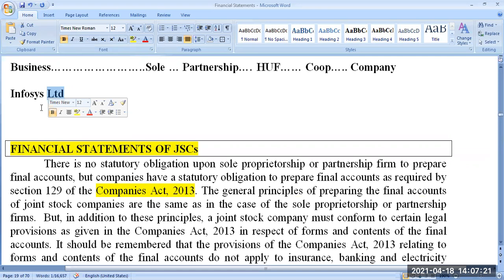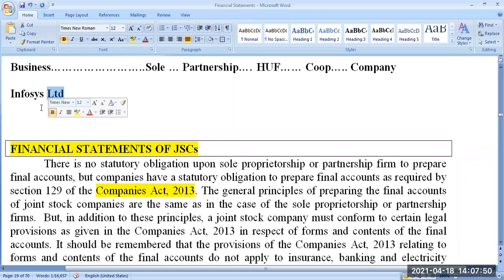On behalf of me, I appoint the board of directors. Like me, there are so many shareholders. In association with them, we elect some board of directors. They will take care of the daily business activities. But how it is taken care, that is being recorded in accounting. That is why accounting becomes more important in the joint stock company form of business organization. That is why we are going to study the financial statements of only the joint stock company form of organization.